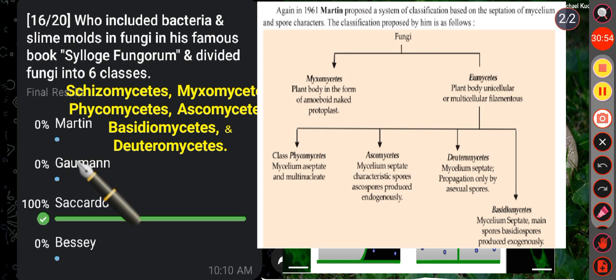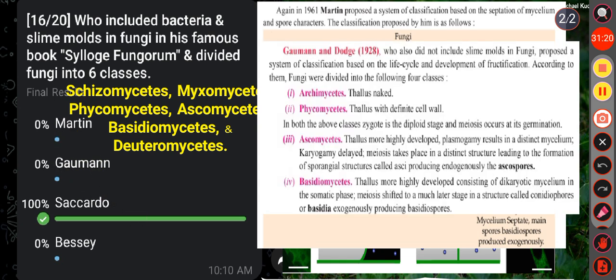Then in the option B, that is Gaumann. Two mycologists, Gaumann and Dodge, proposed a system of classification based on the life cycle and development of fructification. According to them, fungi are divided into four classes, that is Archimycetes, Phycomycetes, Ascomycetes and Basidiomycetes.